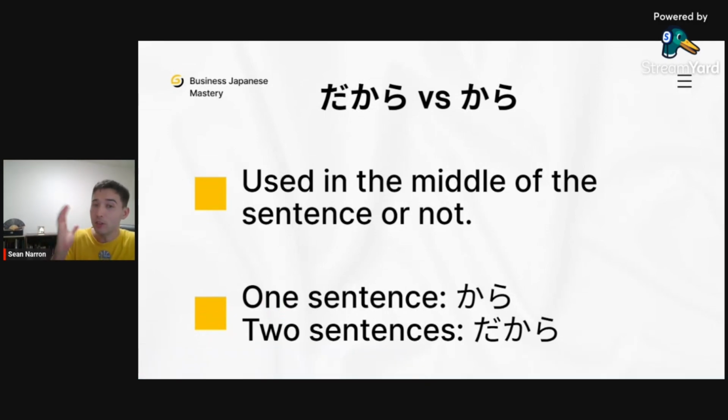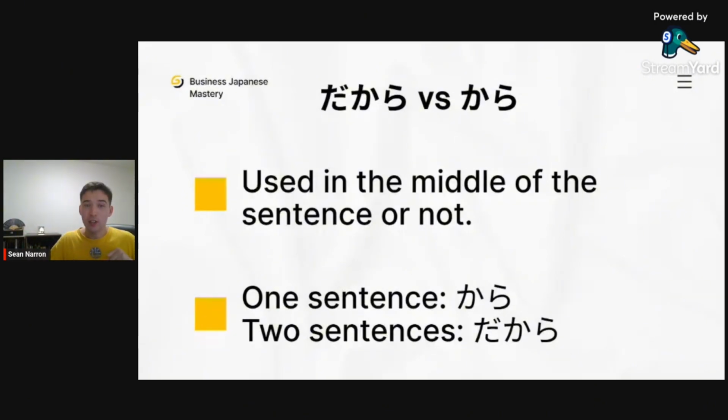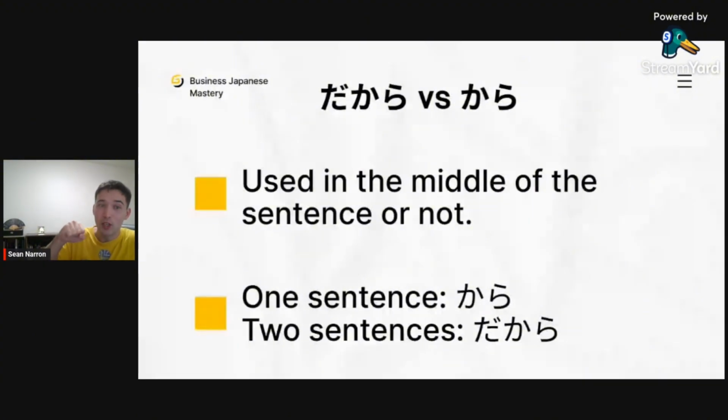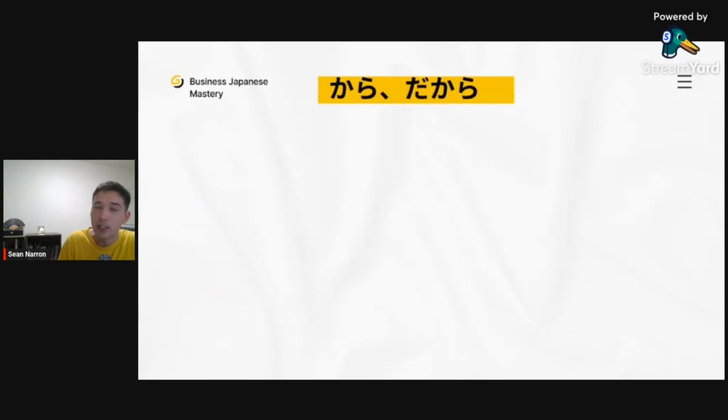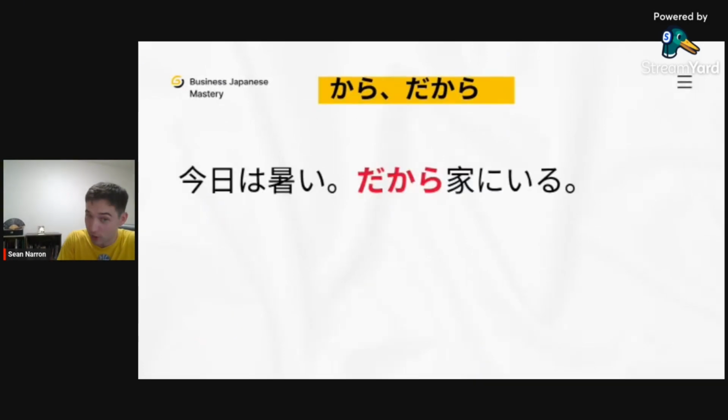If it's in the middle of a sentence, it's only one sentence. If it's at the beginning of a sentence, it could be 2 sentences because you can say a sentence and then say dakara whatever. Dakara is usually at the beginning of a sentence, so it can be 2 sentences. Now, if this is confusing you, let me explain, guys. Don't worry.